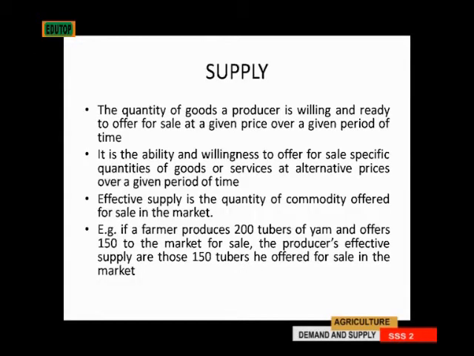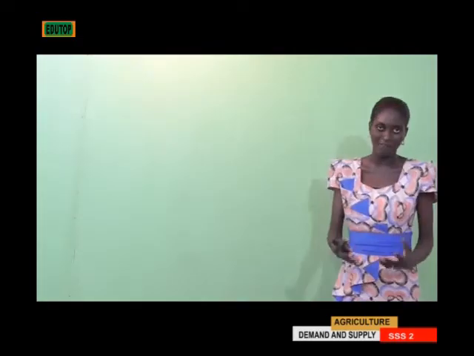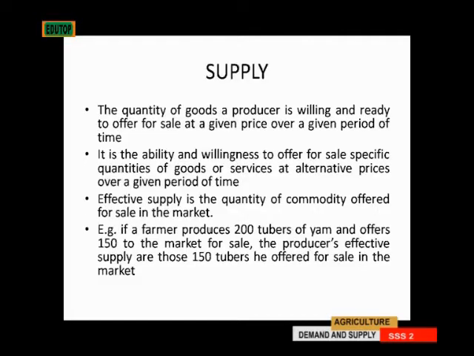Now, for supply. Supply is the quantity of goods that a producer is willing and ready to offer for sale at a particular price over a given period of time. The quantity of goods that a producer is willing and ready to offer for sale at a given price over a given period of time is what is called supply. It is the ability and willingness to offer for sale specific quantities of goods or services at alternative prices over a given period of time.